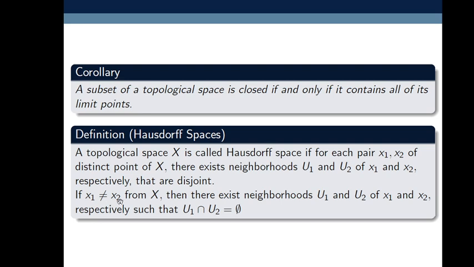So whenever x1 is not equal to x2 from topological space X, then there exist neighborhoods u1 and u2 of x1 and x2 respectively, such that u1 intersection u2 is empty. This means u1 and u2 must be disjoint. Then only we say that X is a Hausdorff space. Remember here the condition x1 not equal to x2.